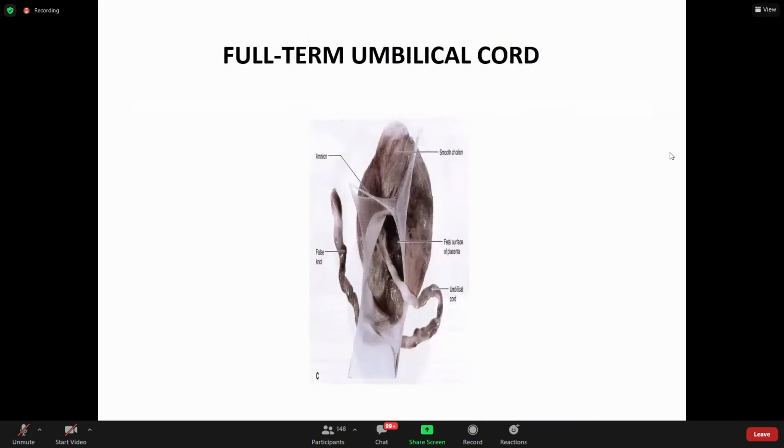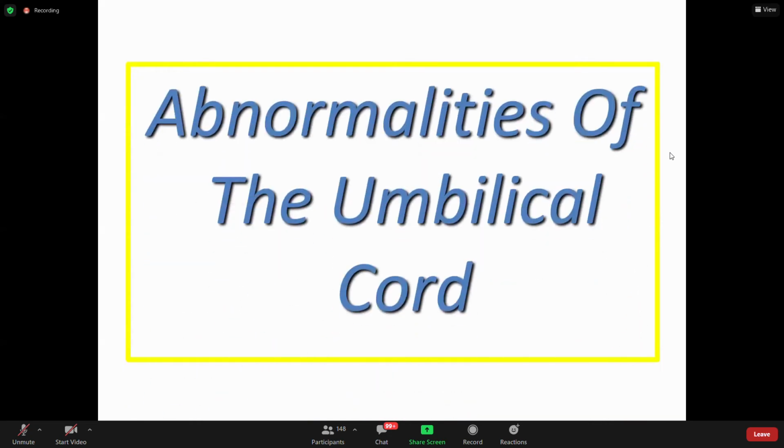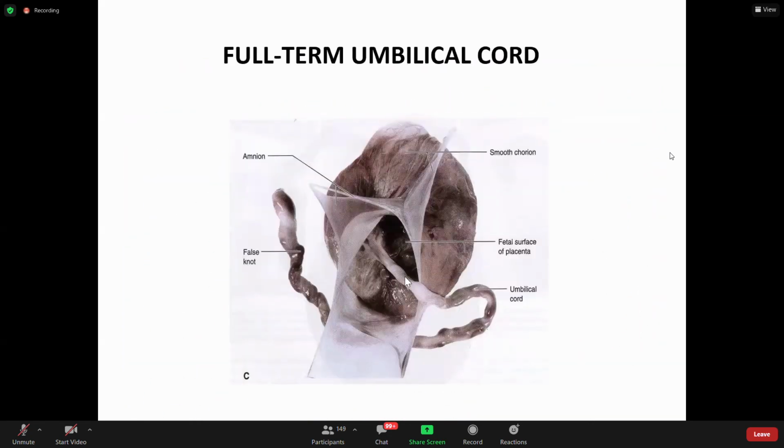The full term umbilical cord is like this, which we saw initially. In that you see plain surfaces plus some nodular structures which are called false knots. Knot means gaanth.